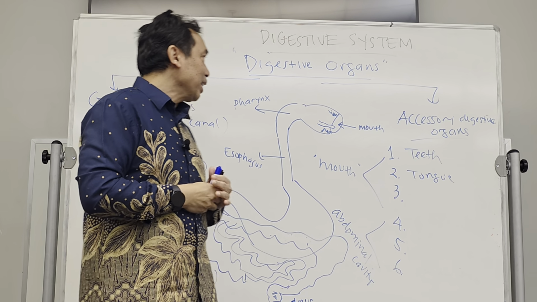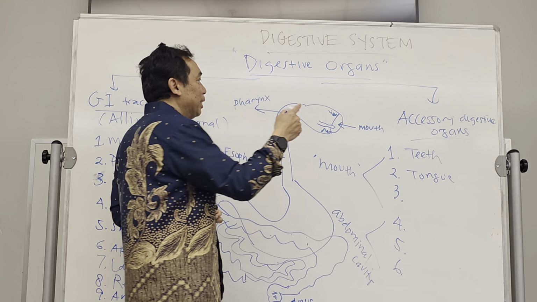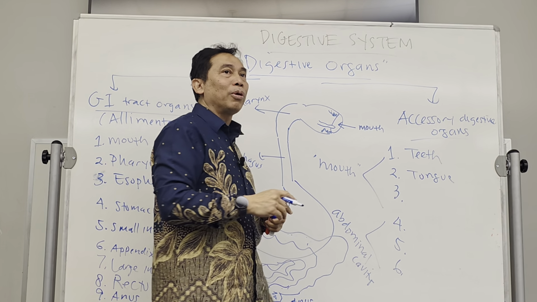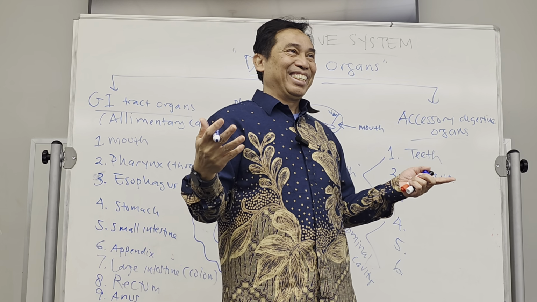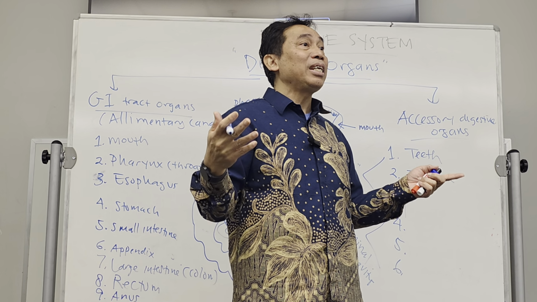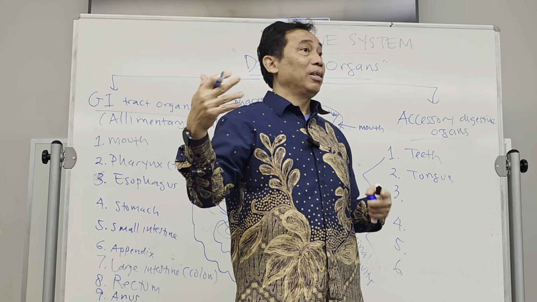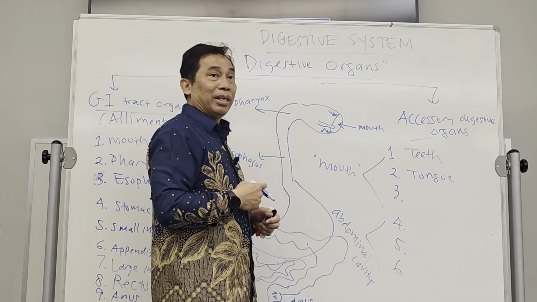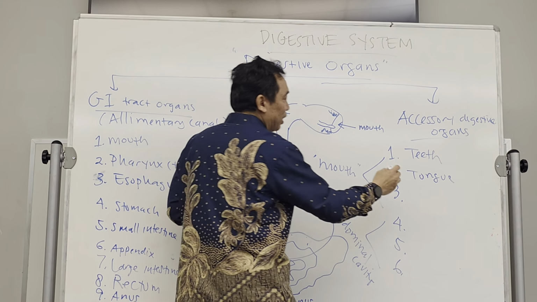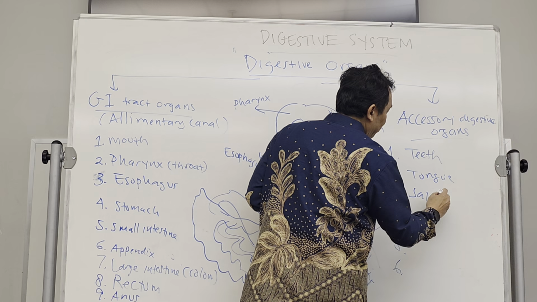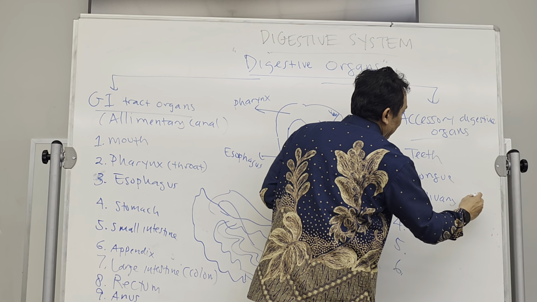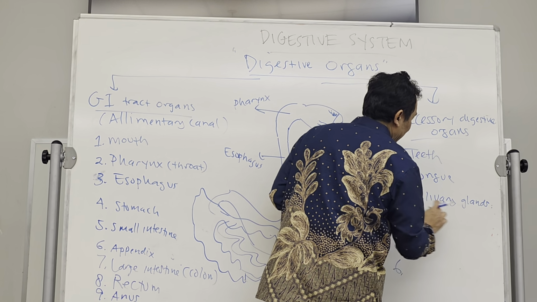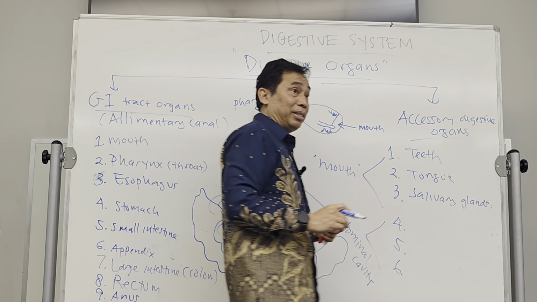The next one is the accessory organ that produces saliva. It is located in the mouth. There are 3 pairs of these organs in the mouth. What is it called? Salivary glands. Okay, salivary glands. There are 3 pairs.